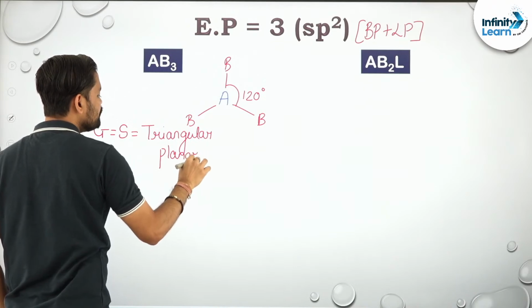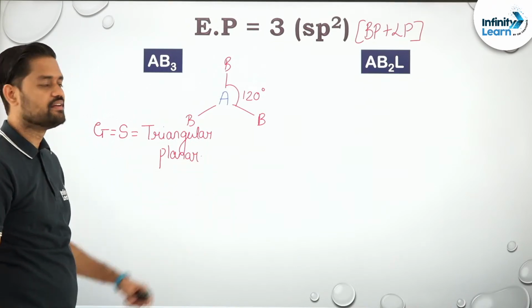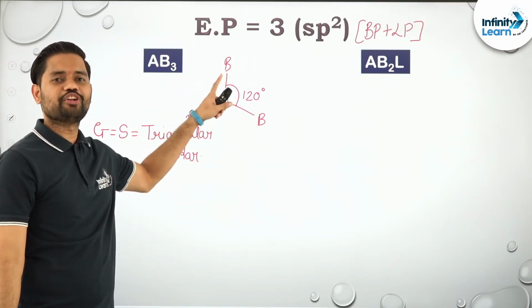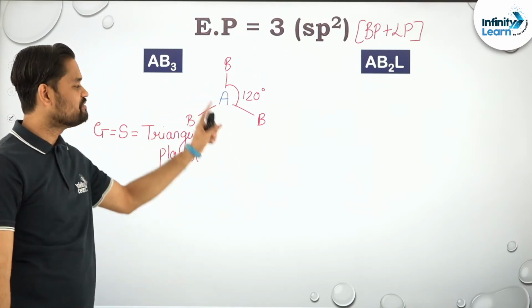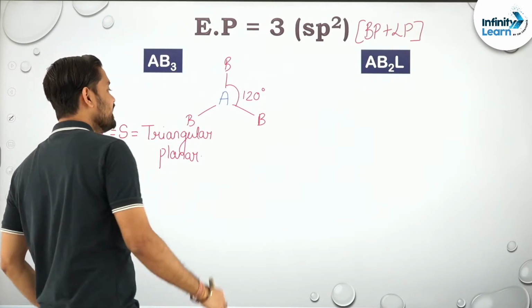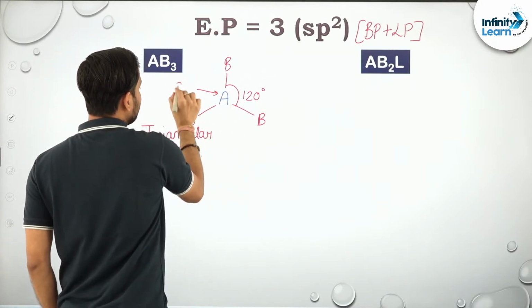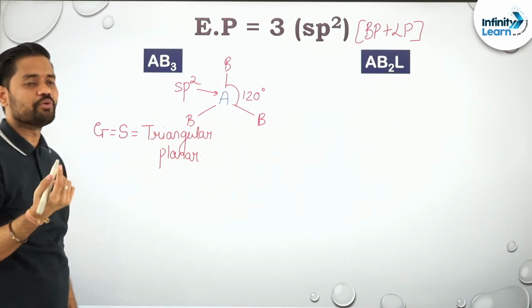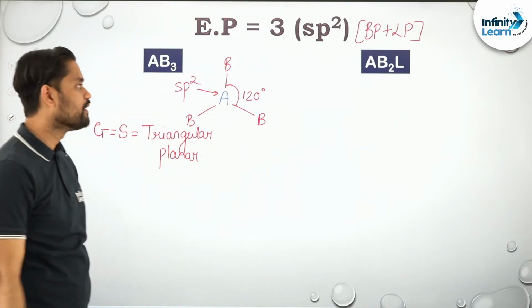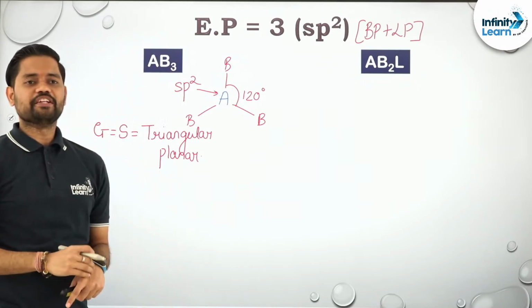The easiest way to remember this is Mercedes-Benz. This looks like a logo of what? Mercedes-Benz. So yes, you can remember this structure as Mercedes-Benz. What is the hybridization of this atom? sp2, because 3 bond pair, 0 lone pair equal to 3, that means it is sp2. Now we have to place one lone pair.